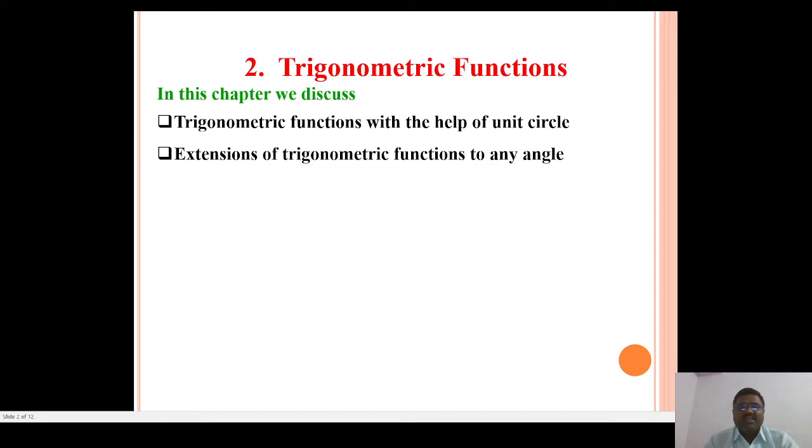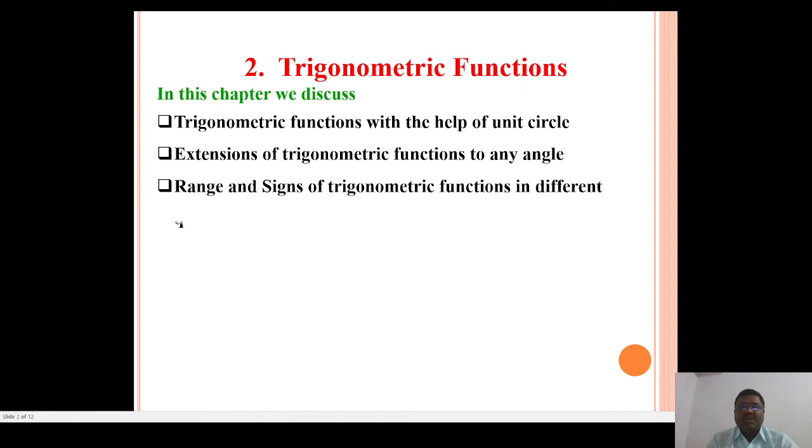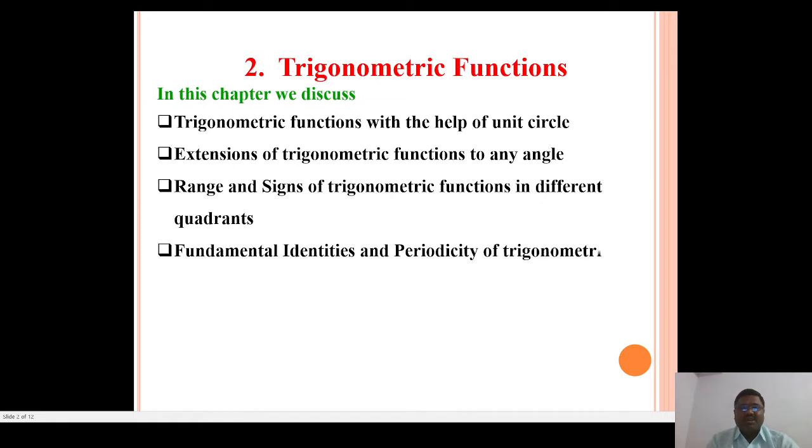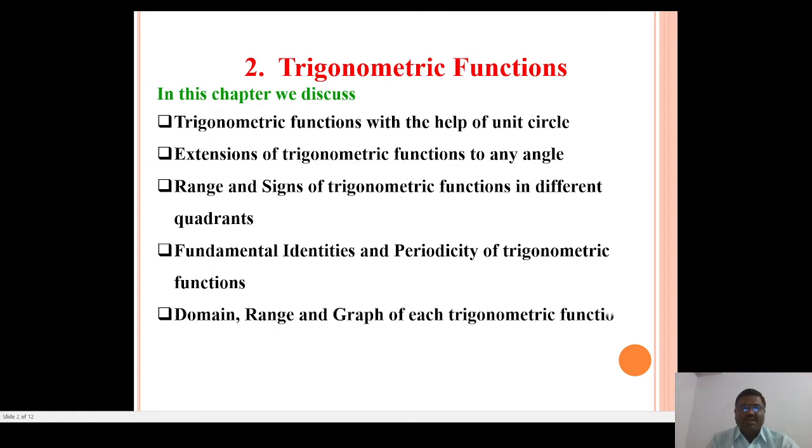Now we discuss the extension of these trigonometric functions to any angle, and the range and signs of trigonometric functions in different quadrants. Also, fundamental identities and the periodicity of the trigonometric functions, the domain, range and graph of each trigonometric function, and last, the polar coordinates.